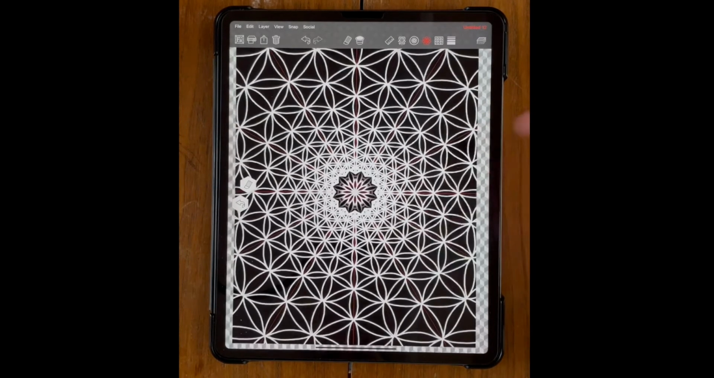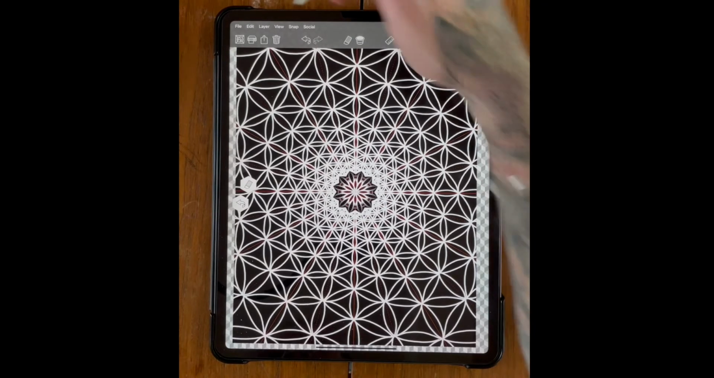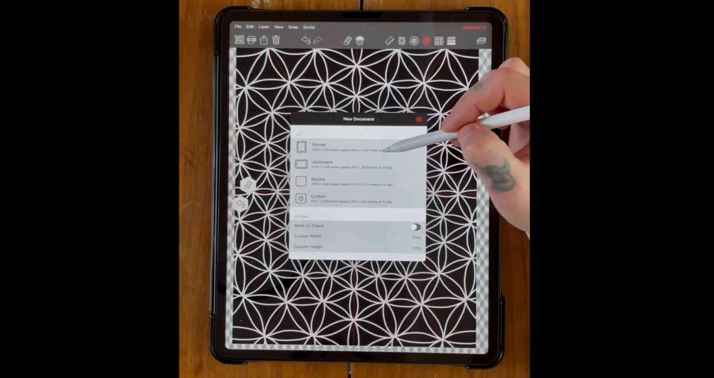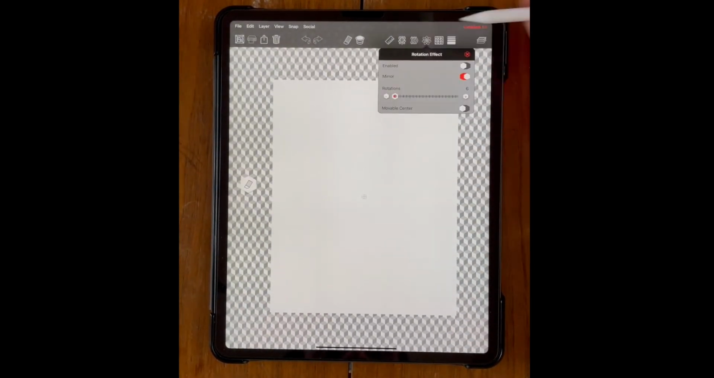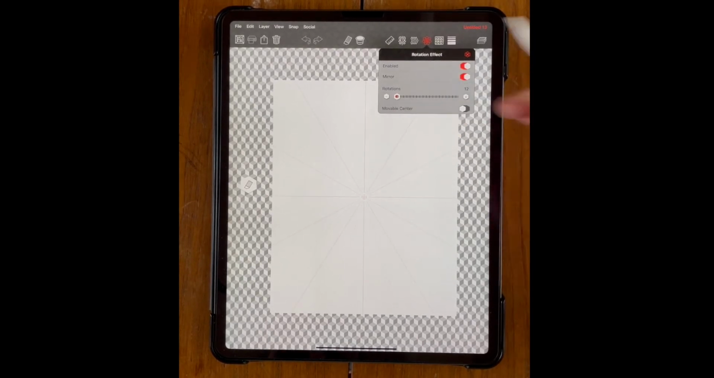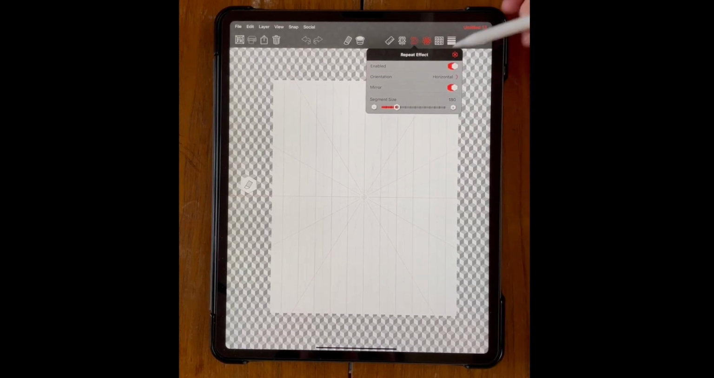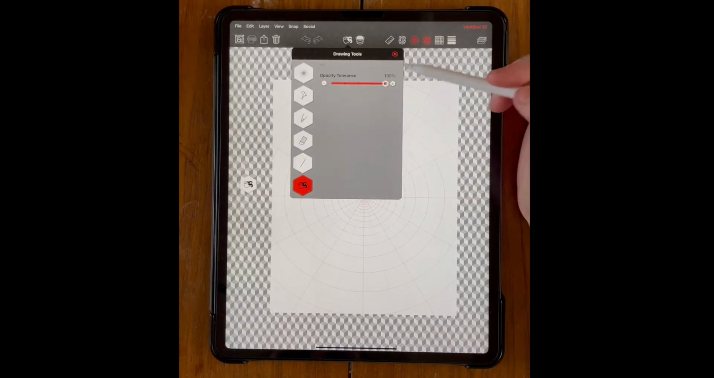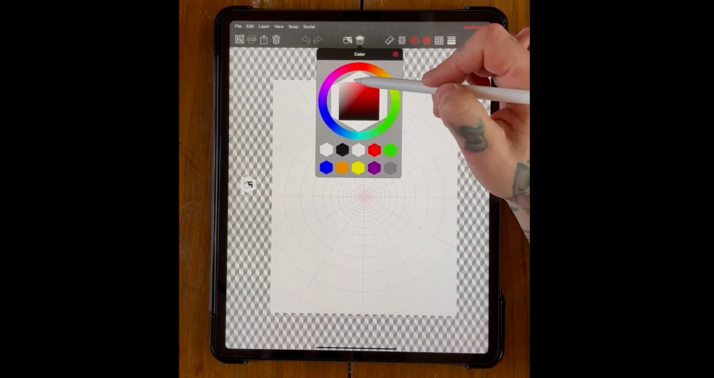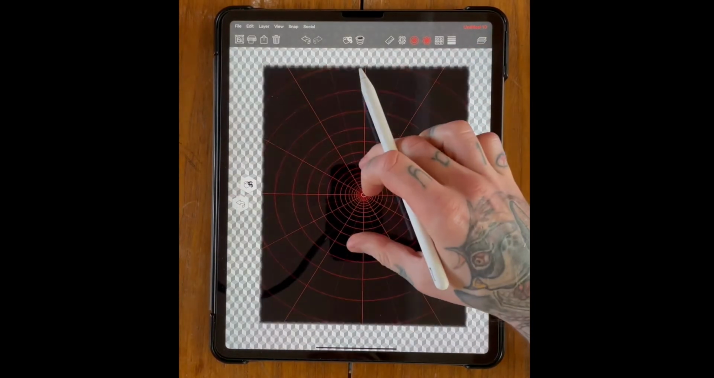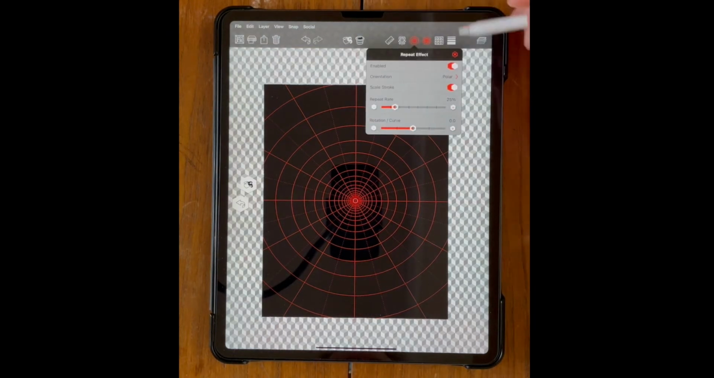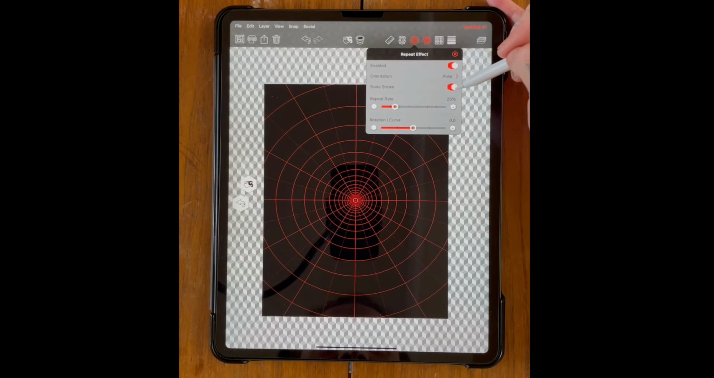That's one way of doing it using the polar tool. I'm going to show you another option. So if we open up a new document, same again, just the A4 portrait one, I'm going to enable the rotation effect. I want to get that up to 12 rotations, exactly the same as what we've just done. The repeat effect, we want to enable that, get the polar effect on, and then select the paint bucket tool and fill the background in black.